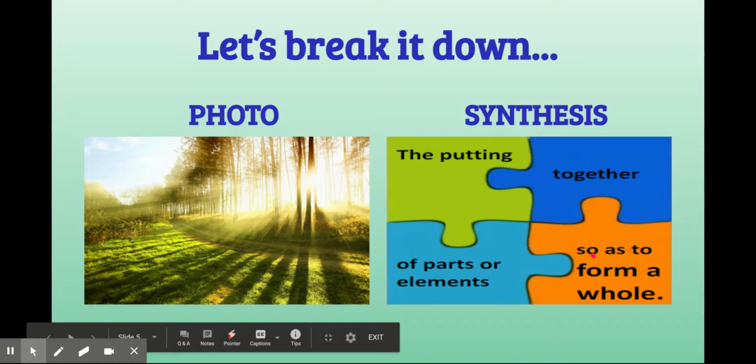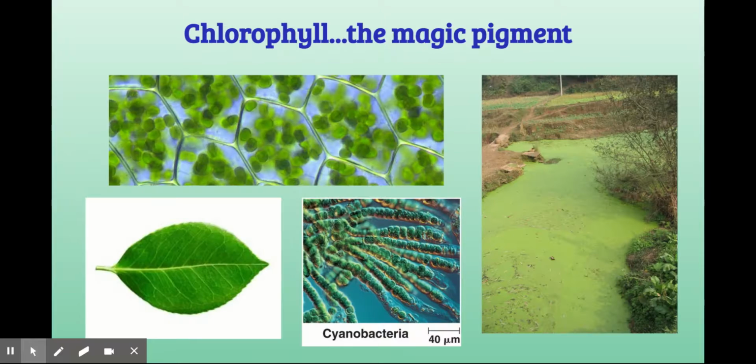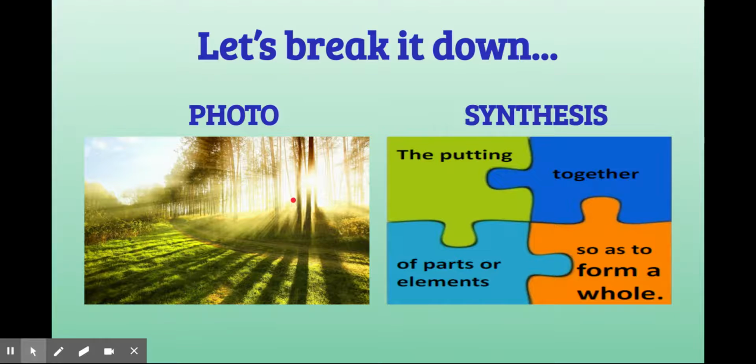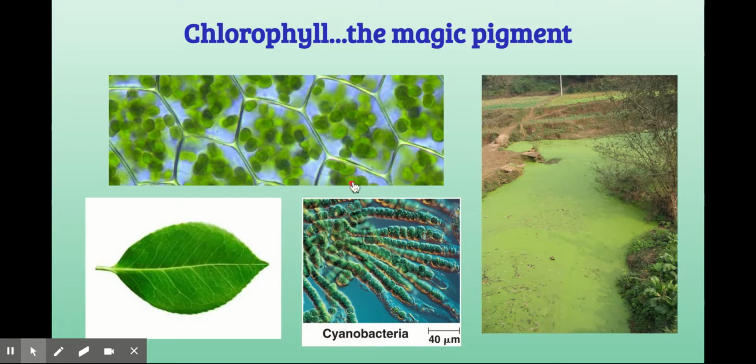So it is the putting together of different parts or elements to form a whole, using light. Now if you notice from the previous slide, what do all these things have in common that is visible? They're green, right? That green color actually comes from a substance called chlorophyll. Chlorophyll is a chemical, actually a protein that's produced in the cells of these producers, and it is a pigment.